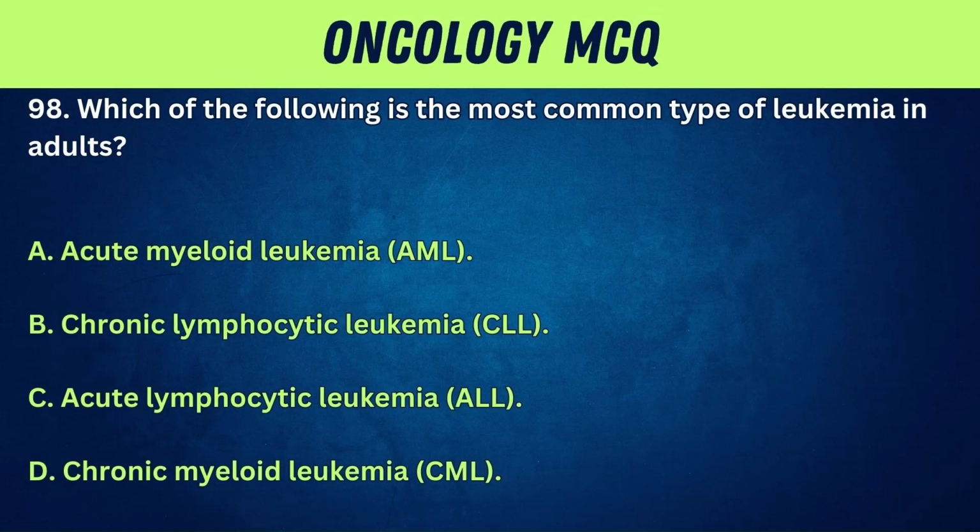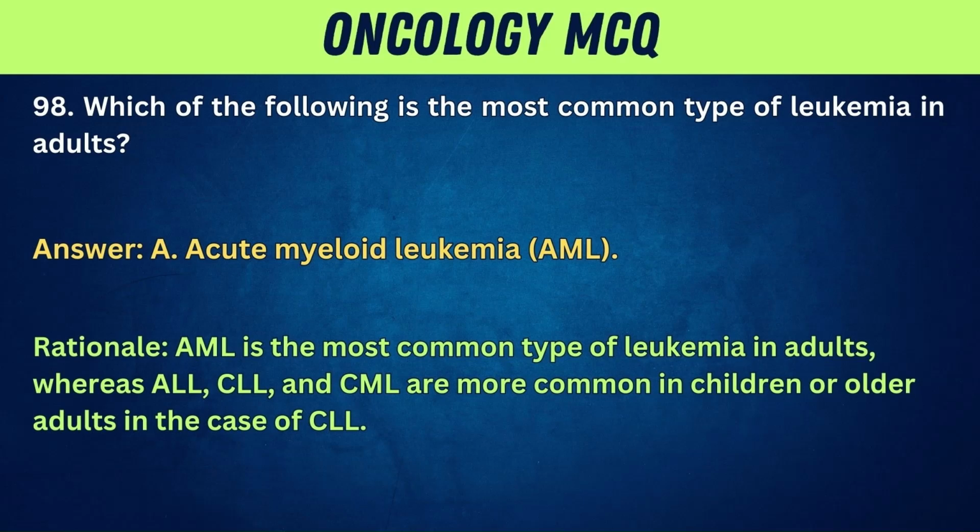98. Which of the following is the most common type of leukemia in adults? A. Acute myeloid leukemia, AML. B. Chronic lymphocytic leukemia, CLL. C. Acute lymphocytic leukemia, ALL. D. Chronic myeloid leukemia, CML. Answer: A. Acute myeloid leukemia, AML. Rationale: AML is the most common type of leukemia in adults, whereas ALL, CLL, and CML are more common in children or older adults in the case of CLL.